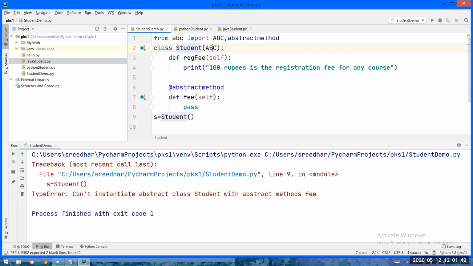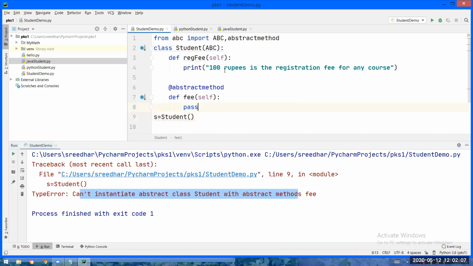Whenever you make it the child of ABC, then it is perfectly considered an abstract class and all such properties are applied. If you create an object, it simply says, sorry, you cannot create an object for the abstract class. You can't instantiate the abstract class with abstract method fee.